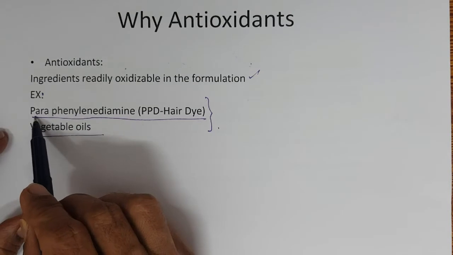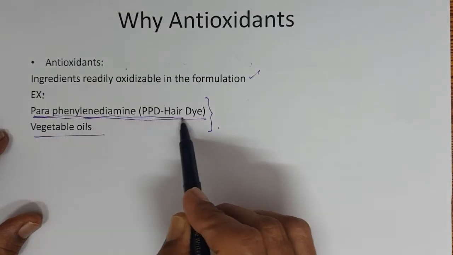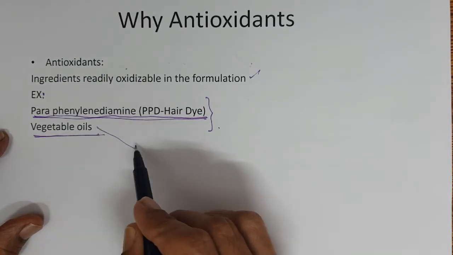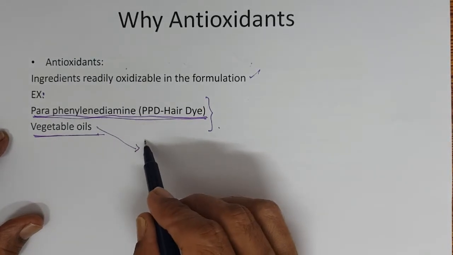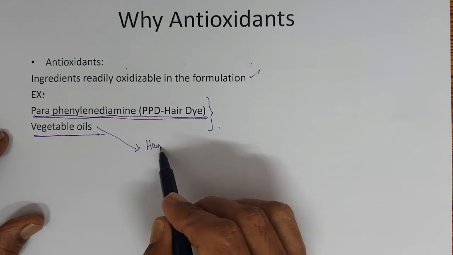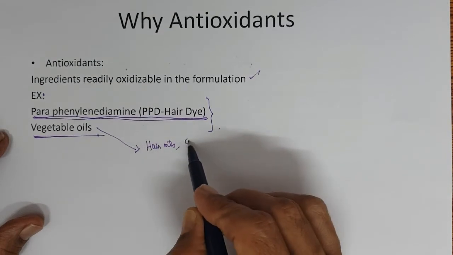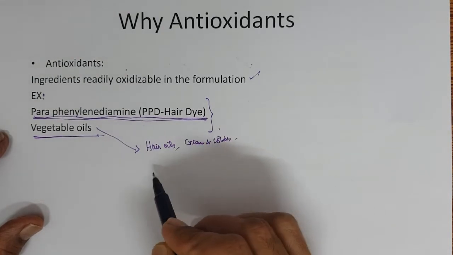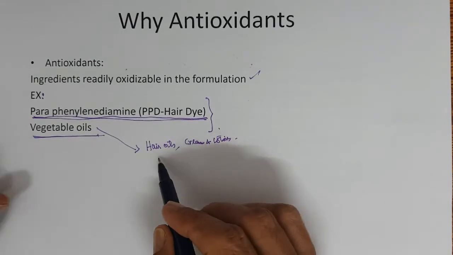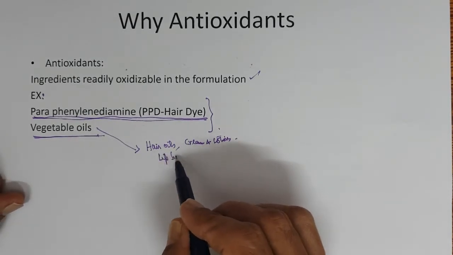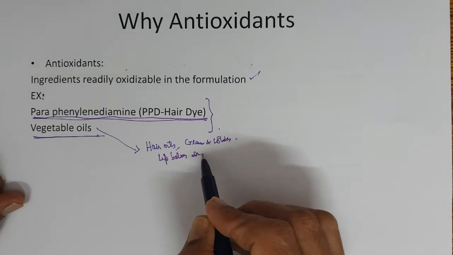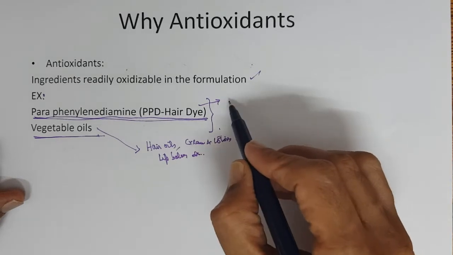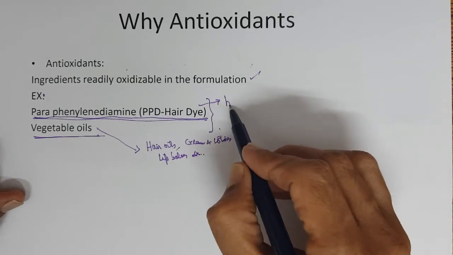There are two ingredients: paraphenylene diamine and vegetable oils. Vegetable oils are used in hair oils, creams, lotions, and lip balms, etc. Then paraphenylene diamine is the basic hair dye.